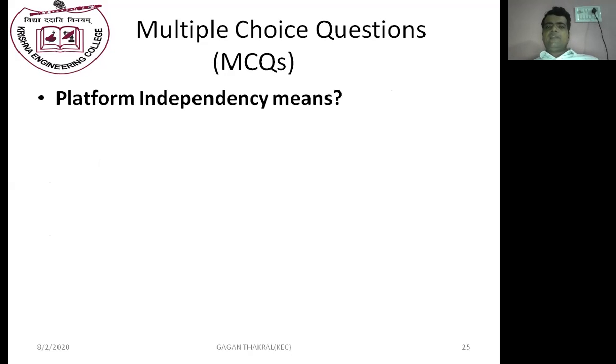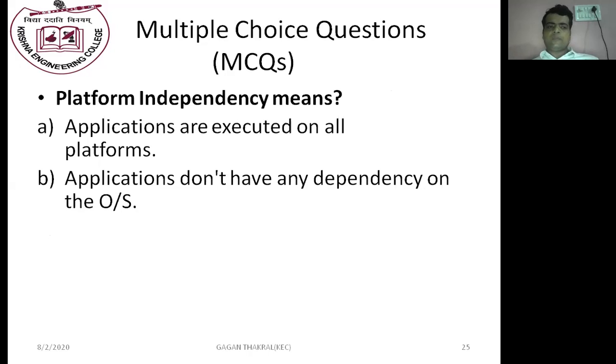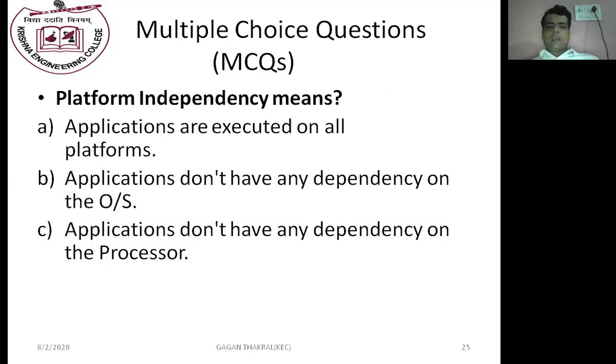Platform independency means applications are executed on all platforms. Applications don't have any dependency on the OS. Applications don't have any dependency on the processor. So the answer is B. Applications don't have any dependency on the OS.